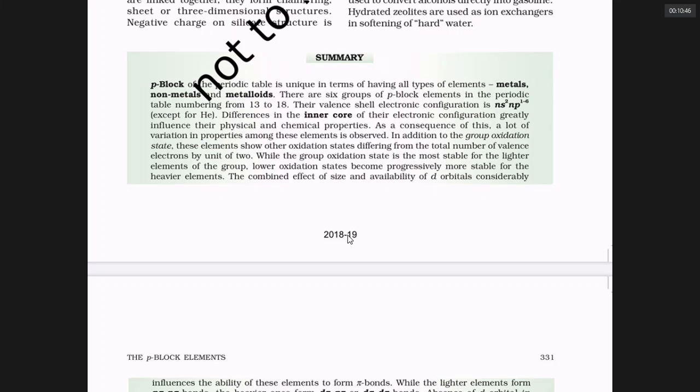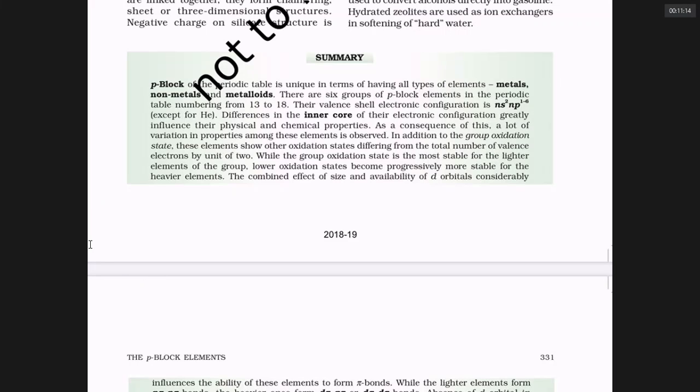Okay. Now there is a question. Silicon makes SiF6 2- ions. Carbon is not making CF6 2- ions. Why like that? Carbon has no empty d orbitals. Carbon valency cannot be more than 4. Carbon cannot make CF6 2- ions. Silicon is making SiF6 2- ions, hexafluorosilicate ions.